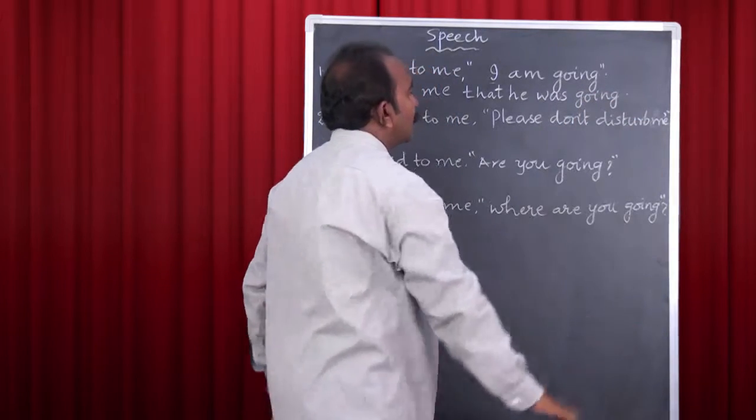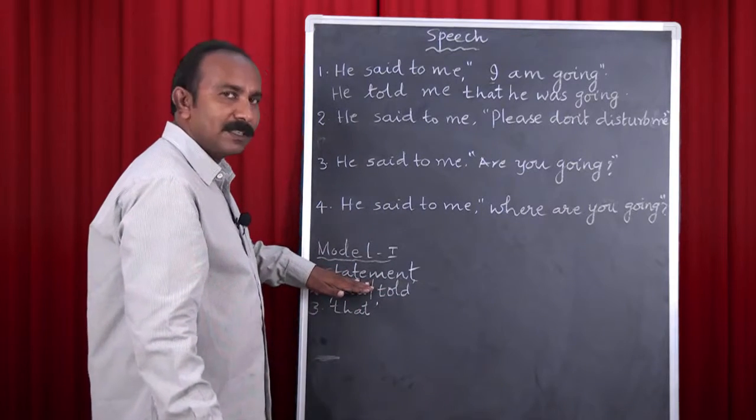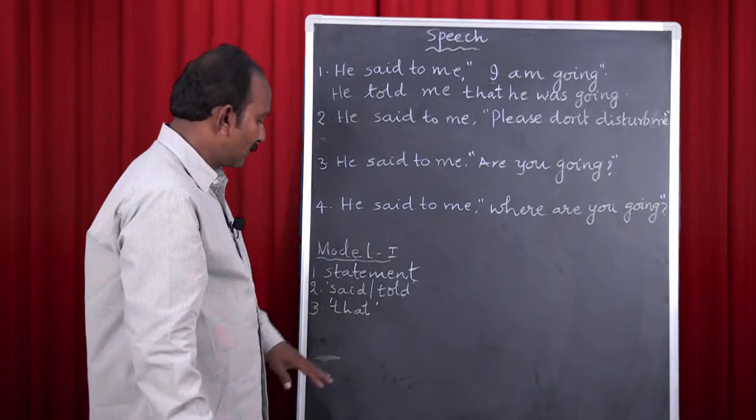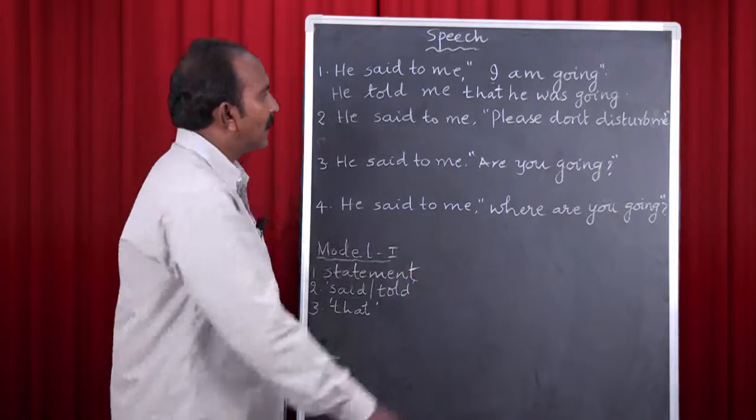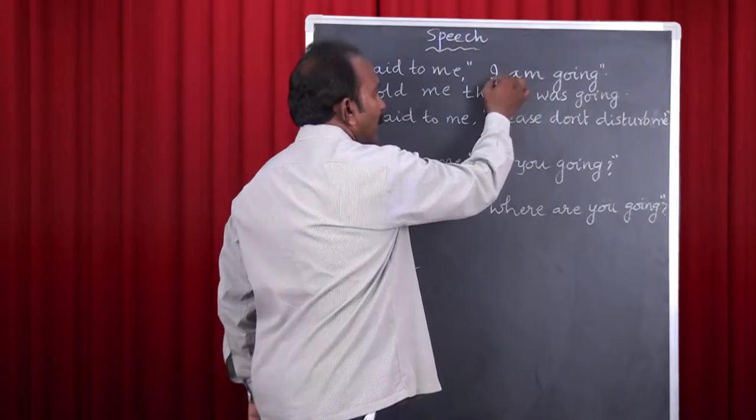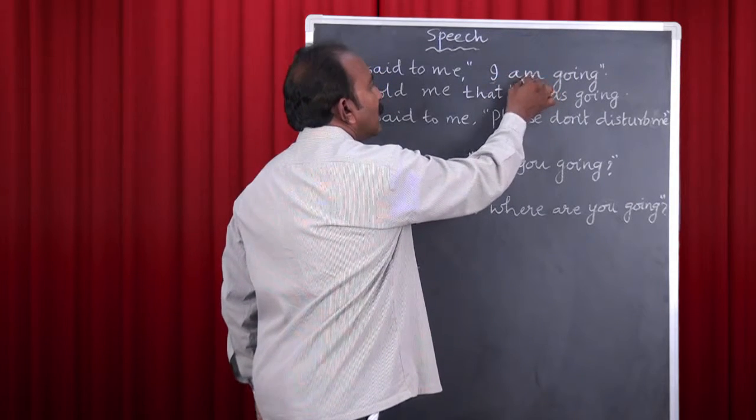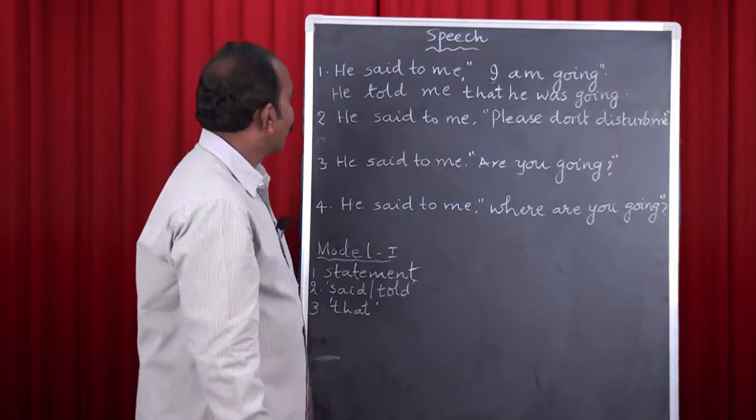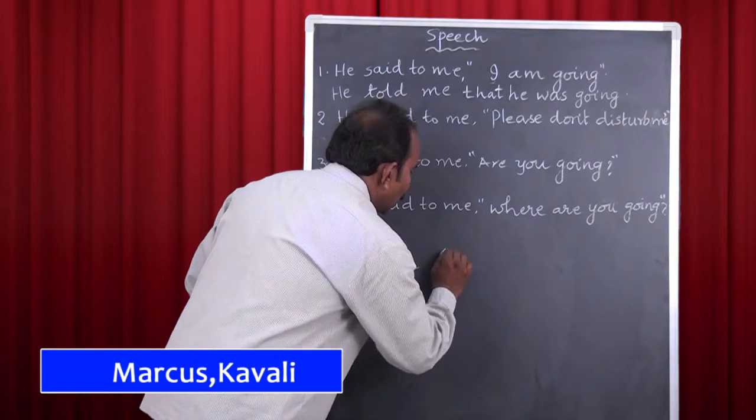This is about changing model 1. Once again, in model 1 we find a statement, and the reporting verb which we use is either said or told, and the linking word which we use here is that. And these changes regarding pronouns are common. Either pronoun or the tense of the reported verb, they are changed as we have seen in the previous class. This is model 1. Now let us see model 2.